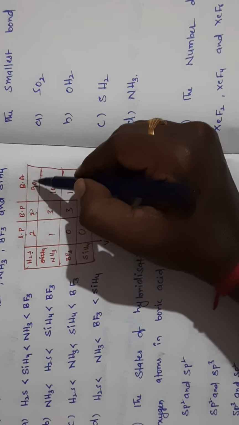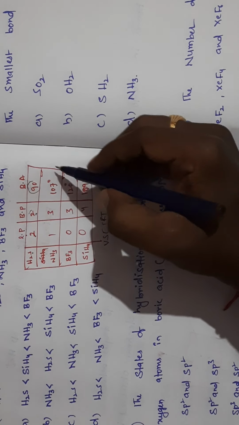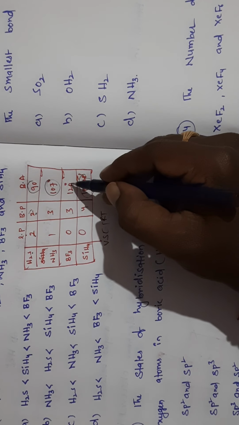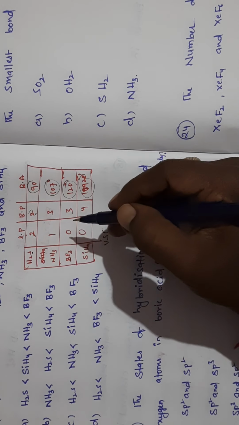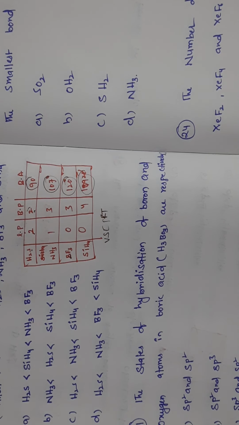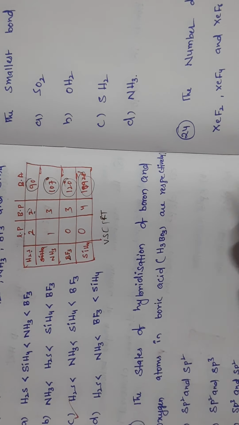So H2S has the least bond angle, then after that 107, then 109, and the highest bond angle is in BF3. Based on this we can arrange very easily. So by using this table, this one is the answer, right?